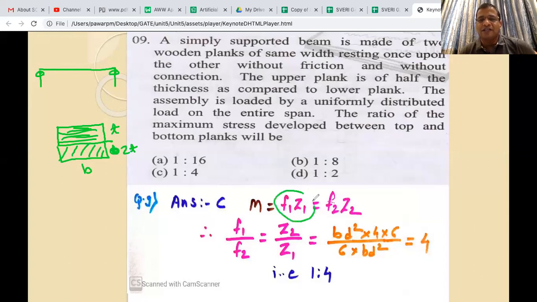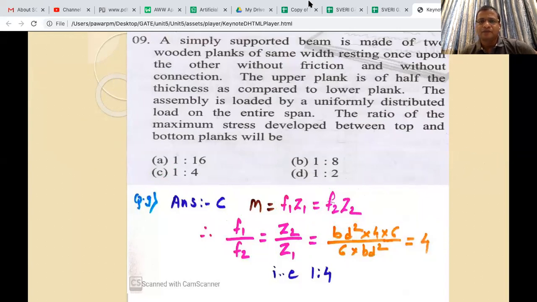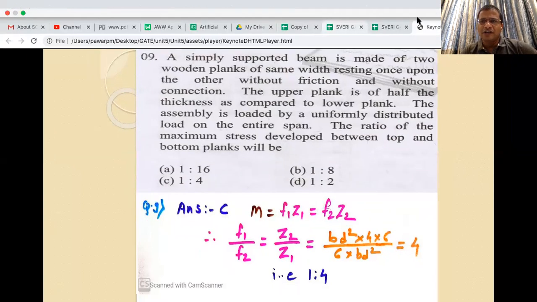So you can see F1 Z1 is equal to F2 Z2, and that's why it will be nothing but the stress ratio, and that is nothing but Z2 by Z1, and then if you take this ratio, it will come as 1:4. Okay, let's go to the next problem.